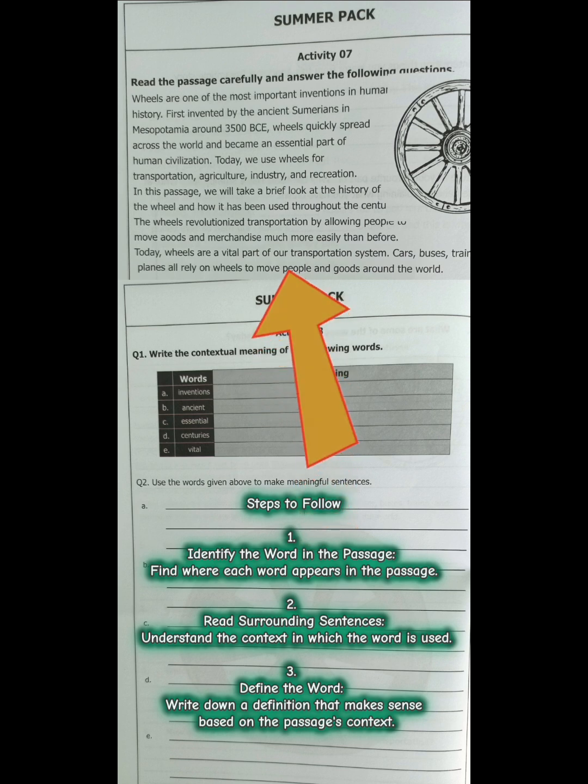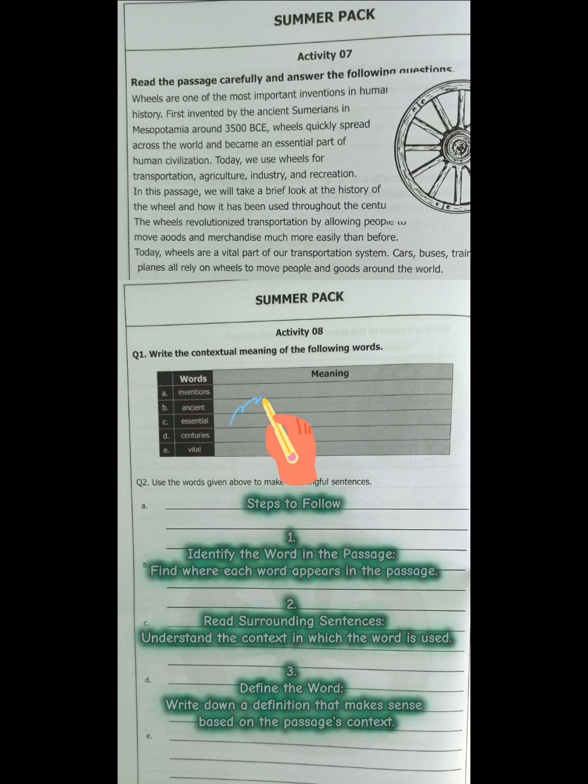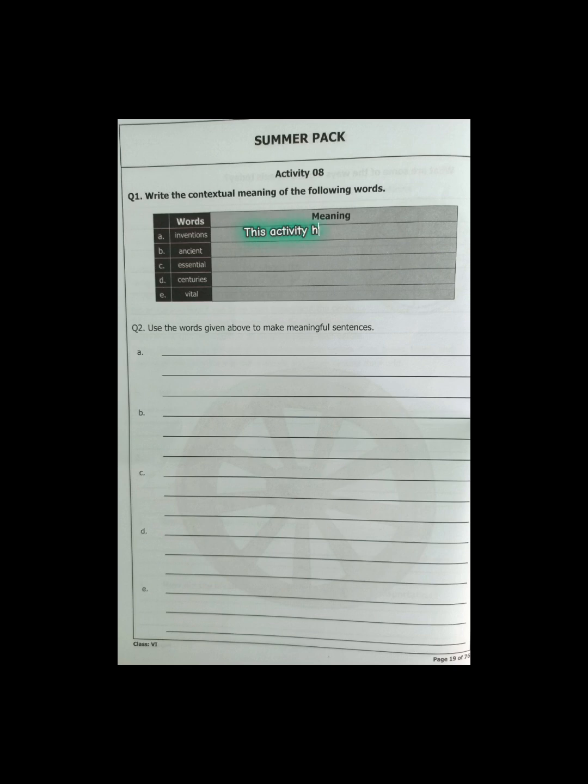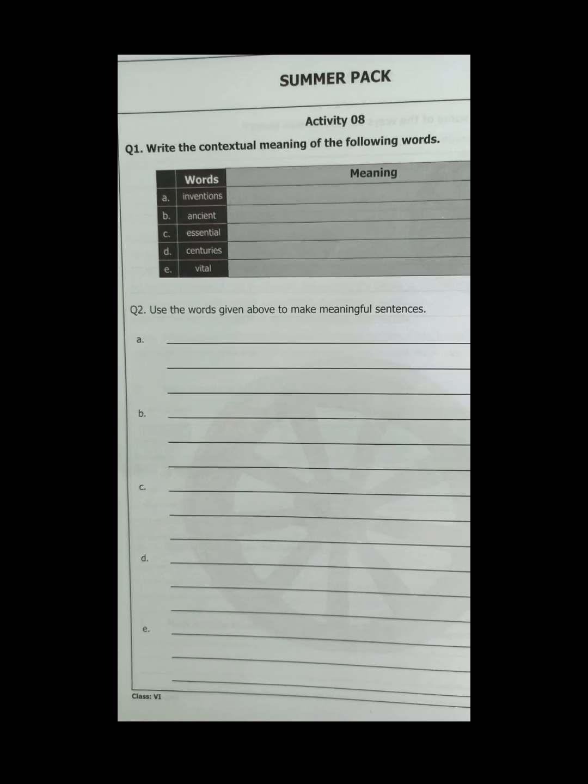Steps to follow. Number 1. Identify the word in the passage. Find where each word appears in the passage. Number 2. Read surrounding sentences. Understand the context in which the word is used. Number 3. Define the word. Write down a definition that makes sense based on the passage context. This activity helps you practice understanding words based on how they are used in different situations, which is an important reading skill.